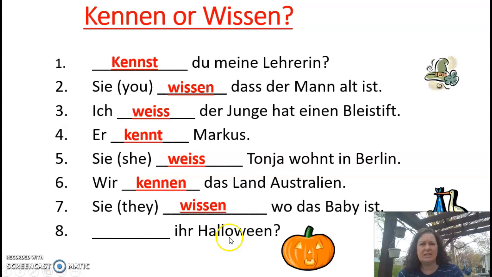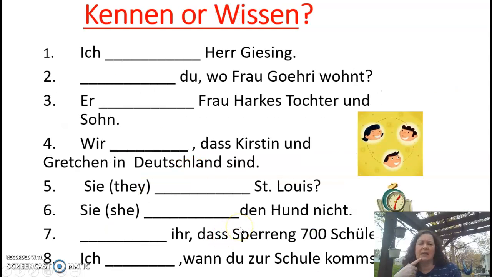Blank ihr Halloween. So Halloween, is it a person, place, or thing? Kennt ihr Halloween? It's not a fact about Halloween. It's just, are you familiar with that holiday, that tradition? Okay. This time, I'm going to go through them a little faster. Ich kenne Herr Giet. Okay, most of you can't say that probably because he retired last year. Okay. Blank du.